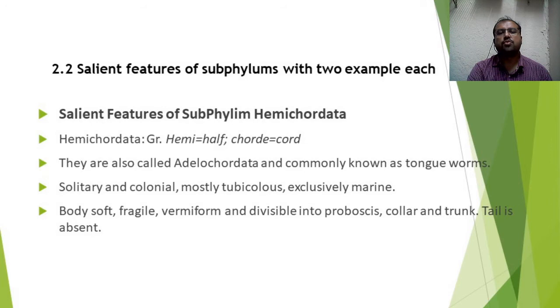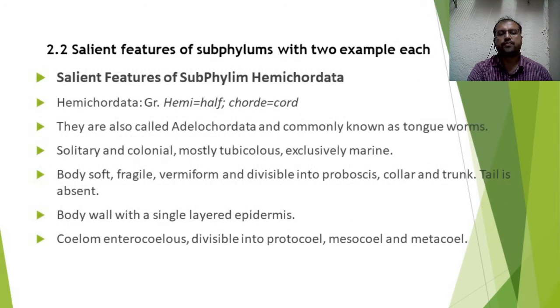So this vermiform body means just like that of a worm. The body wall of this individual has a single layer epidermis.